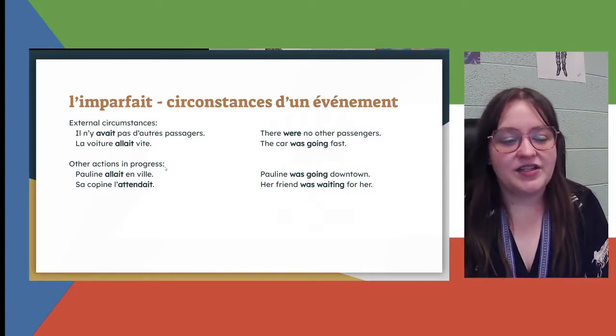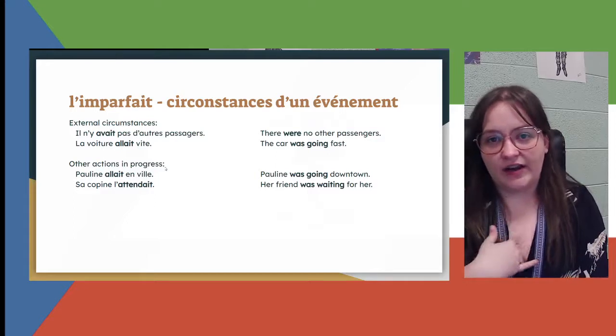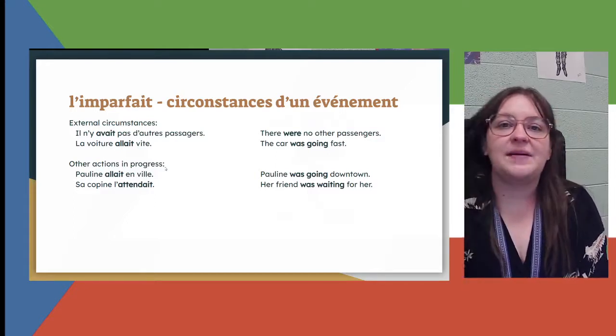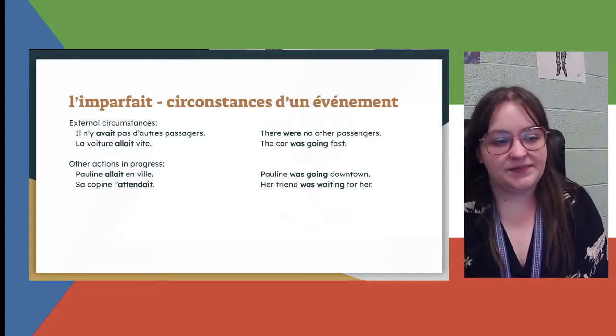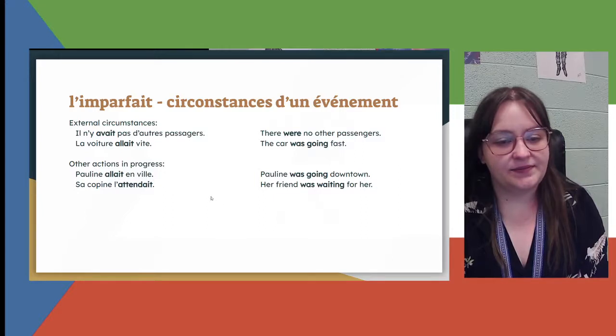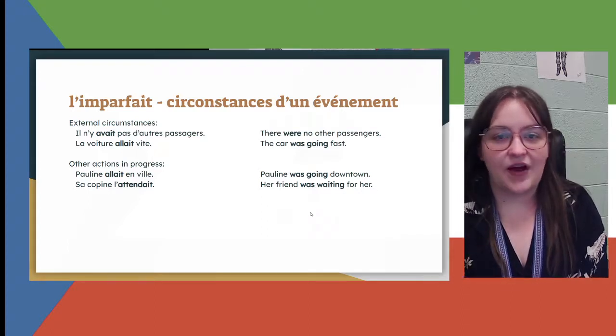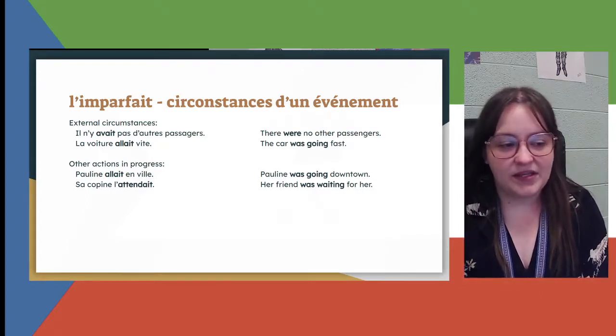And other actions in progress, so something that's just going on in the background while the main event is happening. Pauline allait en ville. So Pauline was going downtown. She was in the middle of doing it. She was on her way there, and then this accident happened.